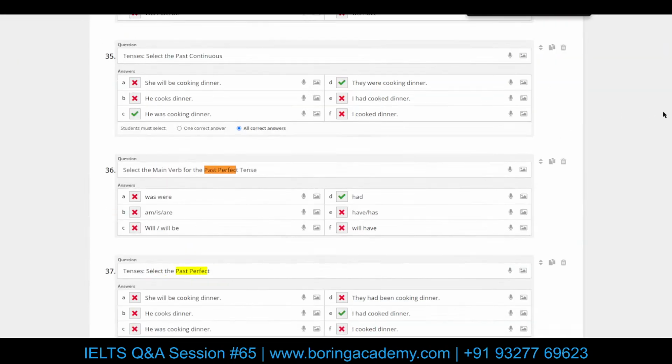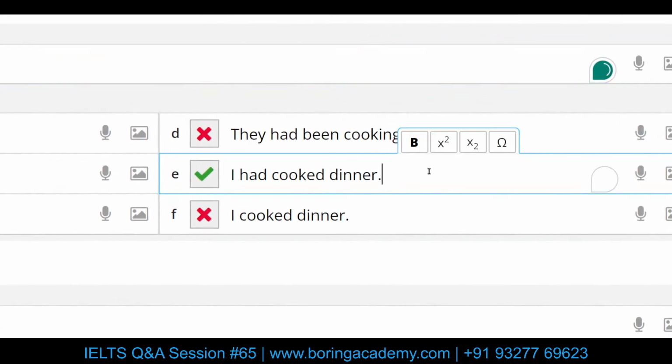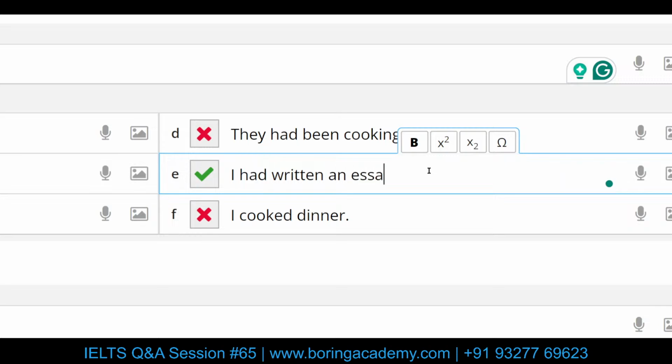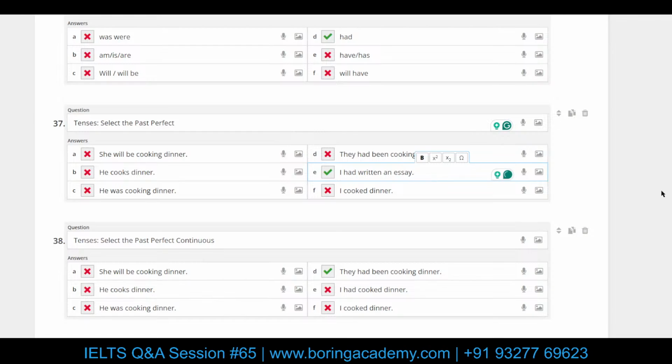Write is the V1 form, wrote is the past form, written is the past participle form. So this is V3. For perfect tenses, we'll always use V3. So I had written an essay.